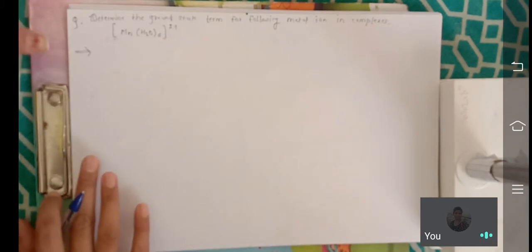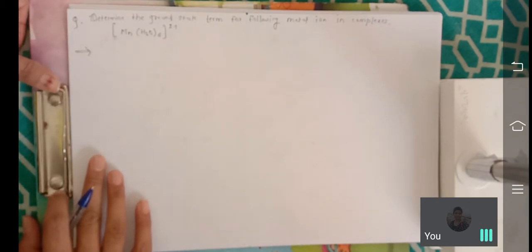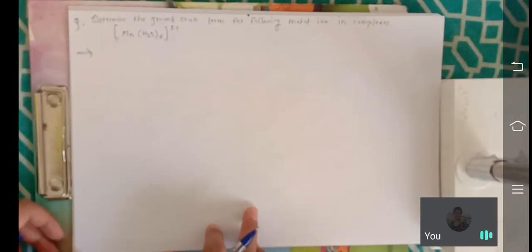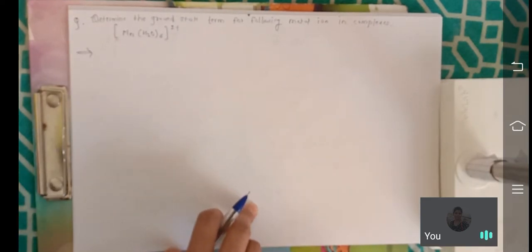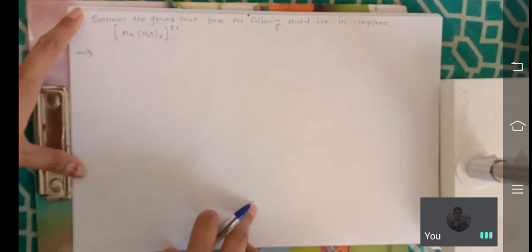First you have to write the whole information about the complex: which is the central metal atom, the name of the complex, the coordination number, the geometry, which metal ion is present in the ground state, and which in the excited state. Okay, how do you write the answer?